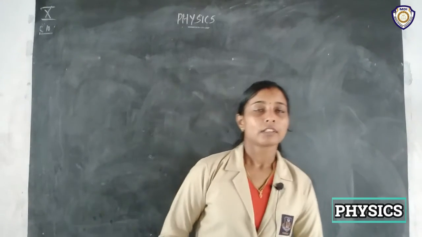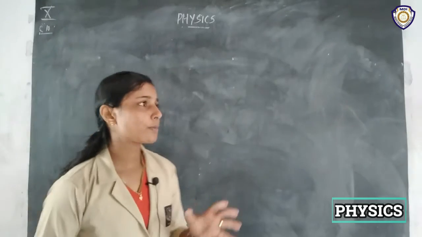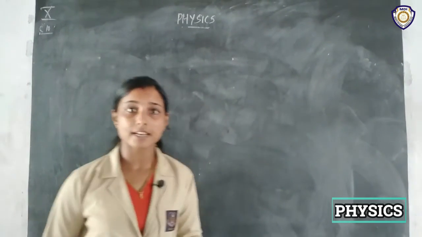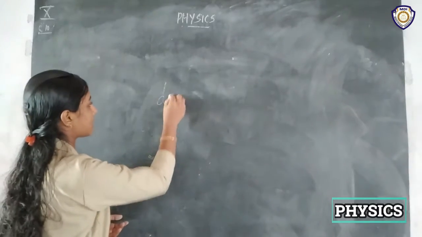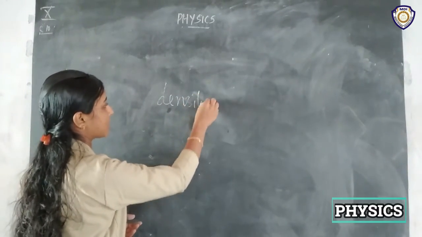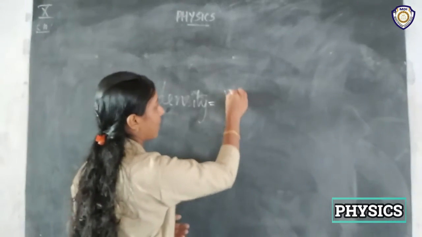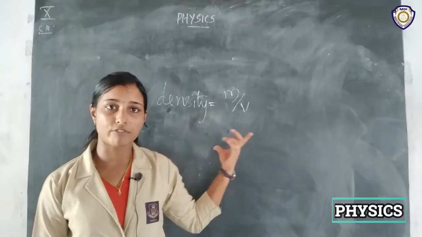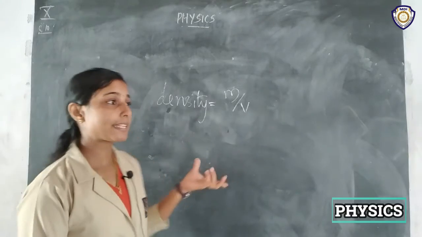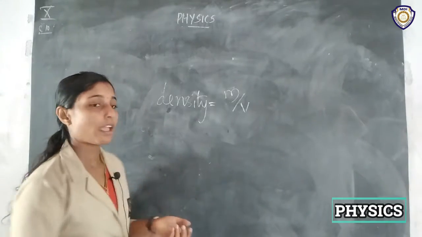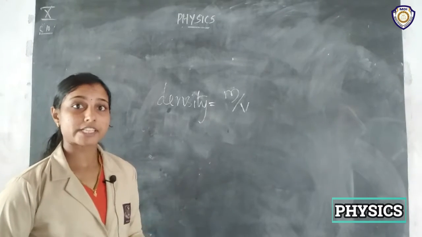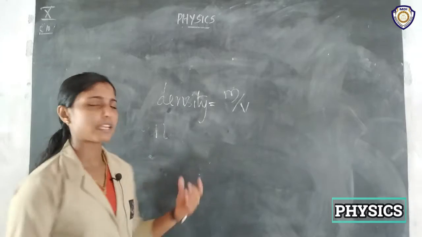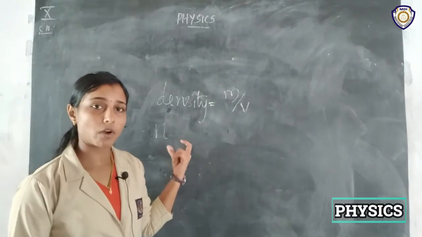Okay, so we know optical density is totally different from mass density. You know what is mass density? We generally represent density as mass density, right? So it is what? Mass by volume. But optical density is totally different from this. Optical density we can say by knowing the refractive index of the medium. That means refractive index we can represent with the letter small n, right?